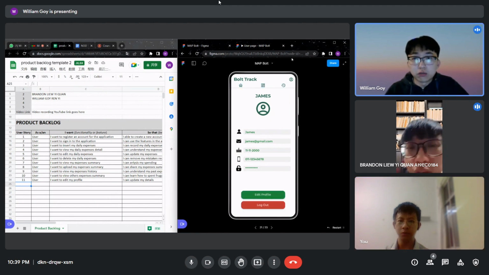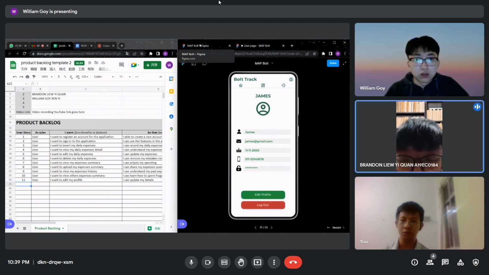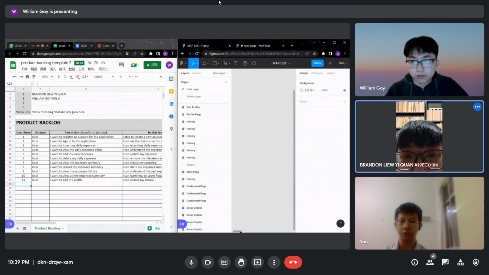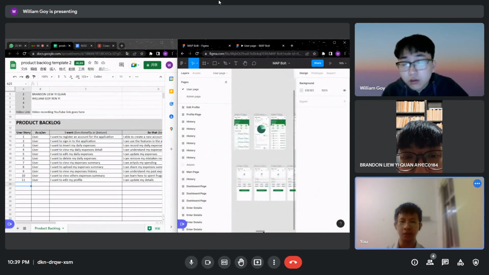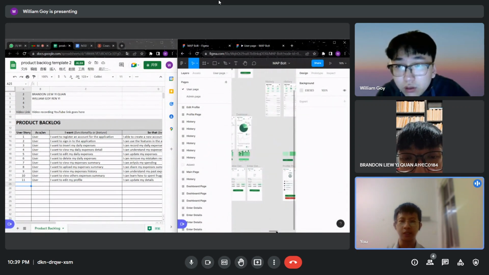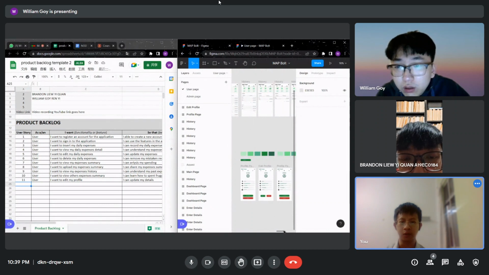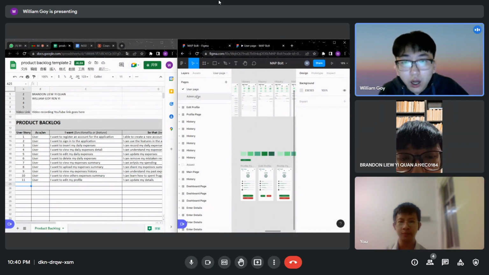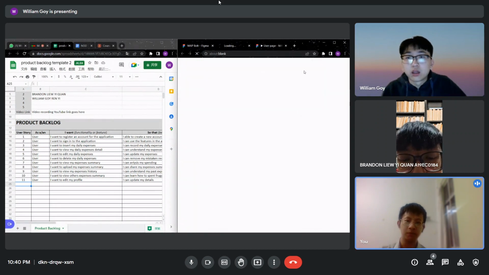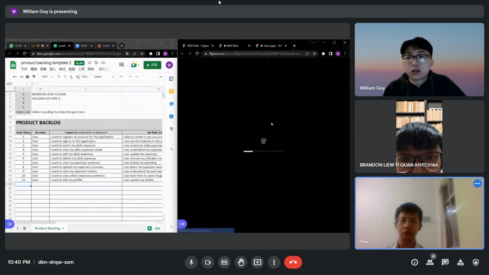How many user stories do we have? Wait, let me count the user stories for all. So we have 11. You can change the pages to the admin side page. You can see the layer assets on the left top. Press the play button. Yes, here you go.